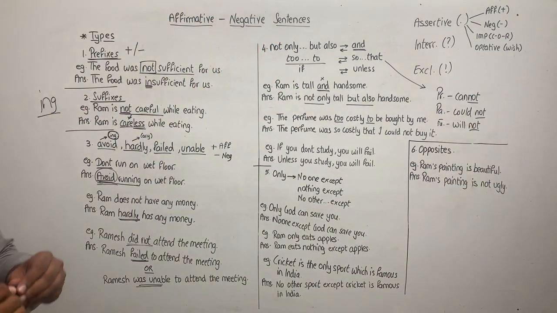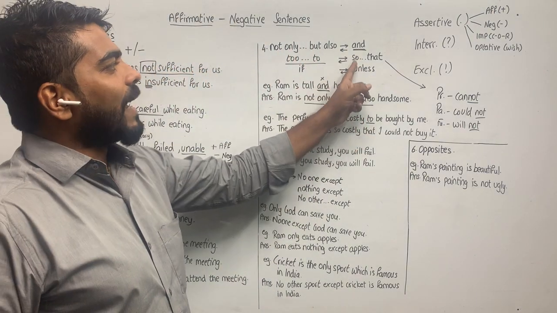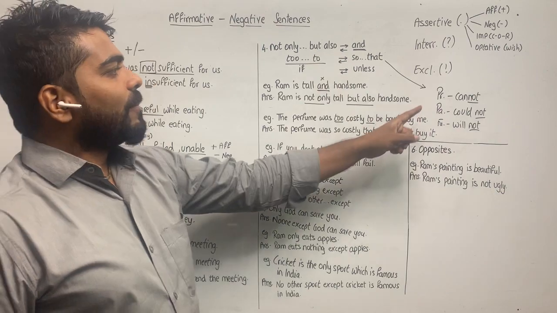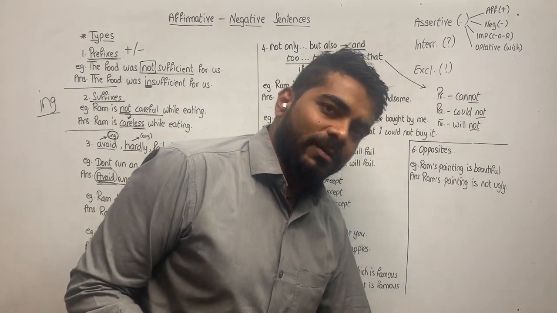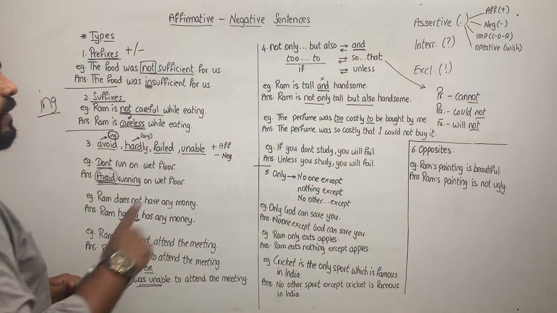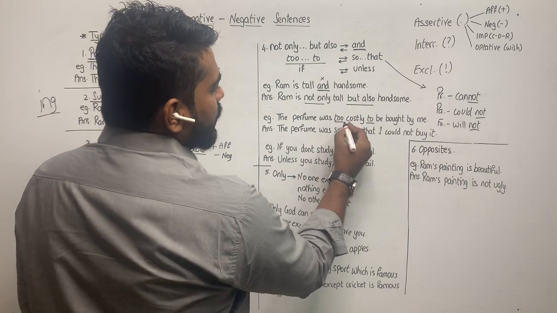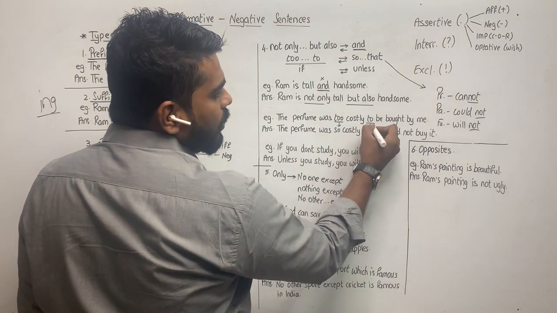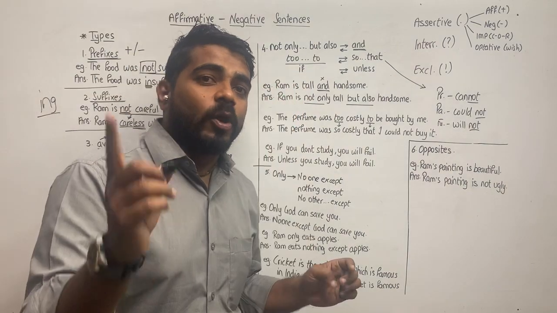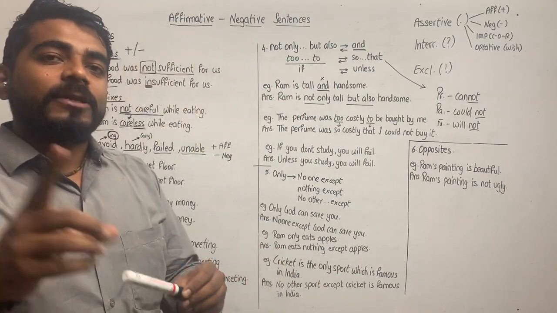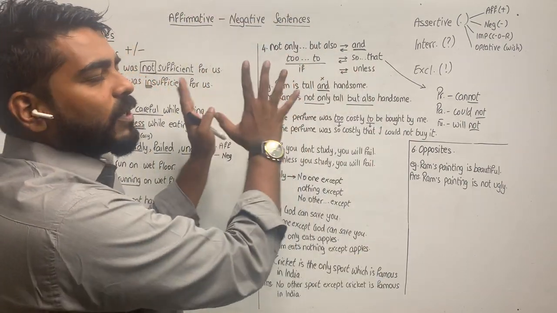Getting it? So, if the sentence has TW2 plus TO2, what will you do? You will write so dot dot that. Present tense, you will add the word cannot. Past tense, could not. Future tense, will not. Okay, I hope this part is clear to all of you. Let's see. The perfume was too costly to be bought by me. TW2 becomes so, TO2 becomes that. For this type, if you have not seen the remove 2 video, go back to my video which has remove 2 as the topic. Go through that and then come back to this. It will become easier.